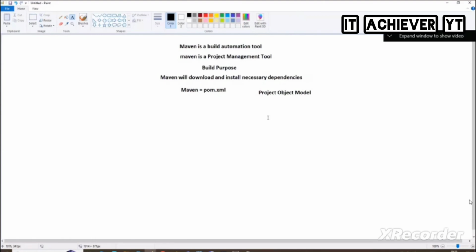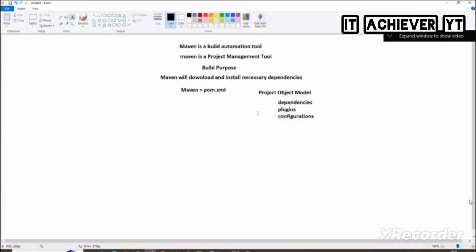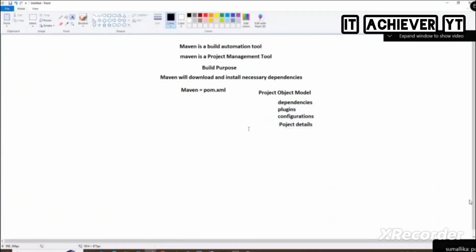So what does this pom.xml contain? In this pom.xml, we will mention what dependencies are needed, what plugins we need, what configurations we need, and all the project details. Everything I'll mention in the pom. Only one pom.xml. Can you tell me now, what does the pom.xml contain? Project details, dependencies, plugins, some configurations.